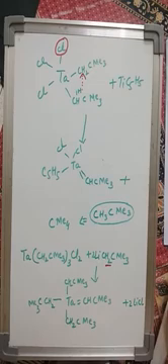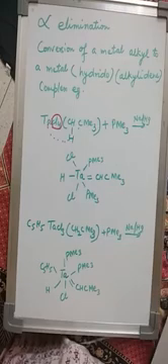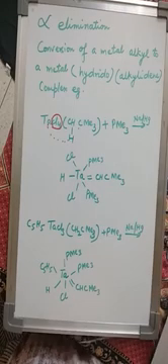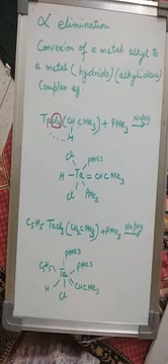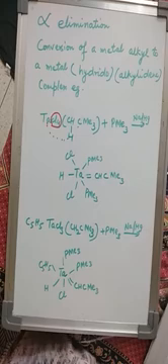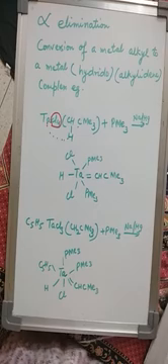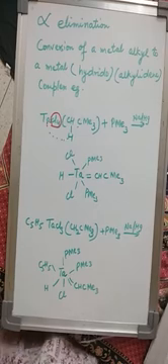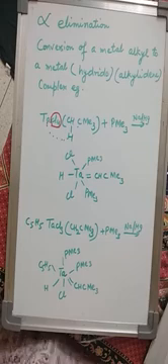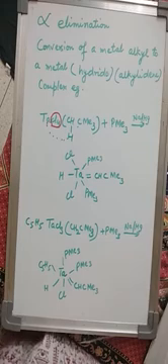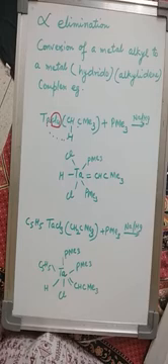In alpha elimination, a hydrogen atom from a methyl alkyl is transferred to the metal atom, and in turn it forms a metal hydrido alkylidene complex.